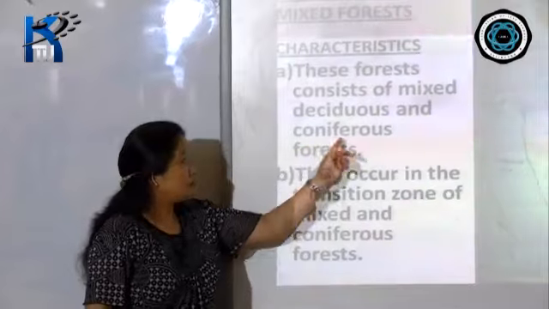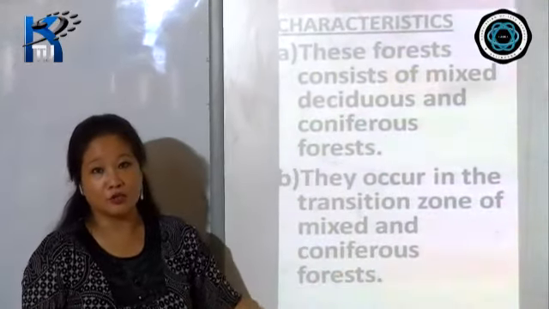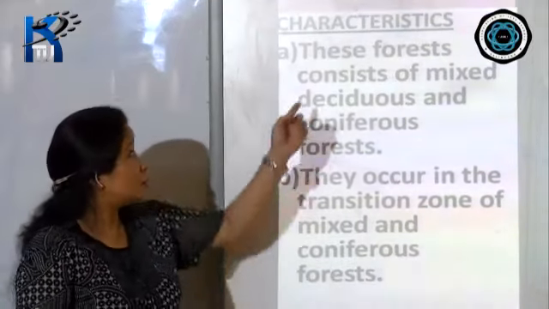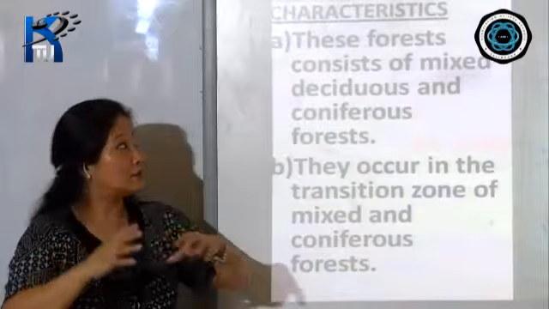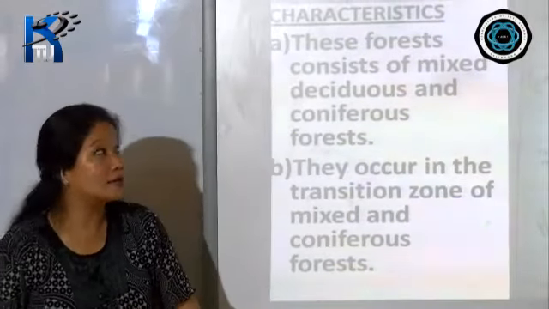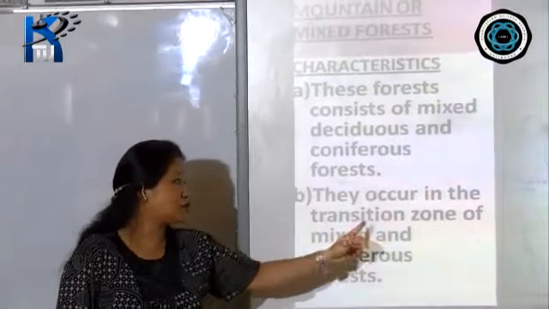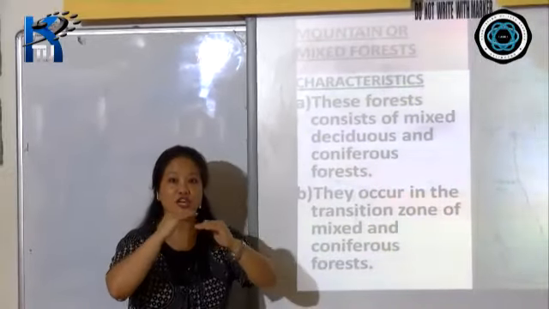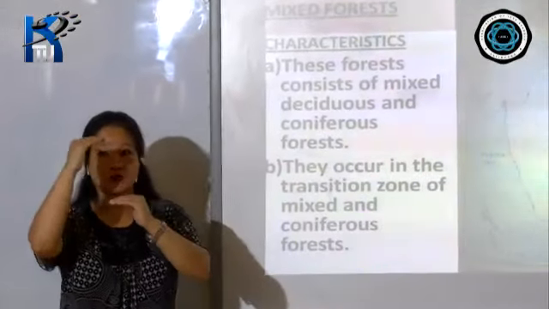So that is why these trees are found in coniferous forests, and deciduous forests we have already done. Because you find these two varieties mixed together, mountain forests are also known as mixed forest or mixed vegetation. They occur in the transition zone. Transition means the changing zone between the deciduous and the coniferous forest.